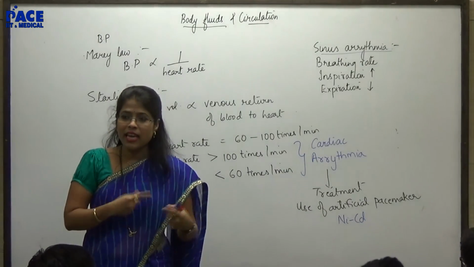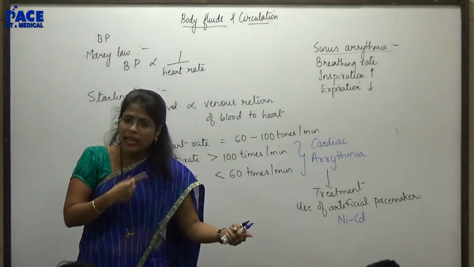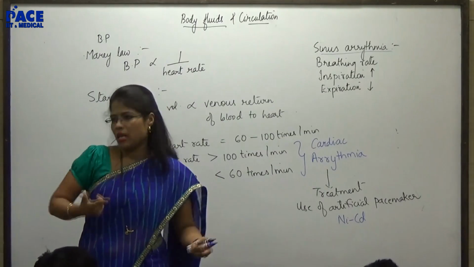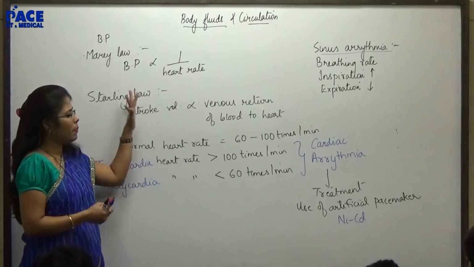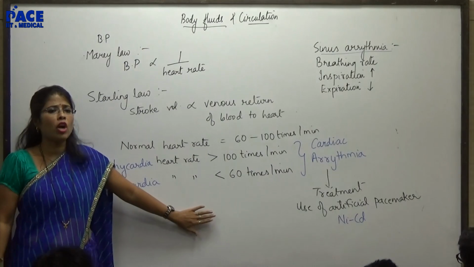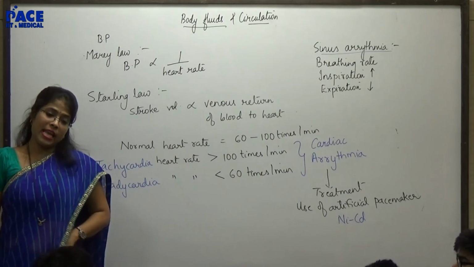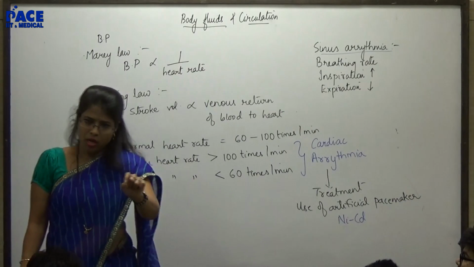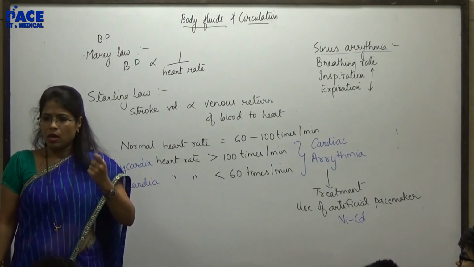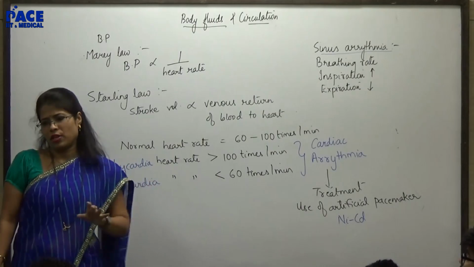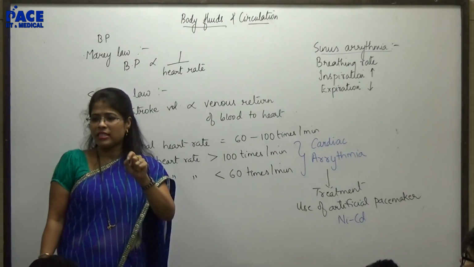It is not for lifelong; it needs timely replacement. You will not remove the faulty SA node. The pacemaker will be attached to it, embedded where the SA node is.